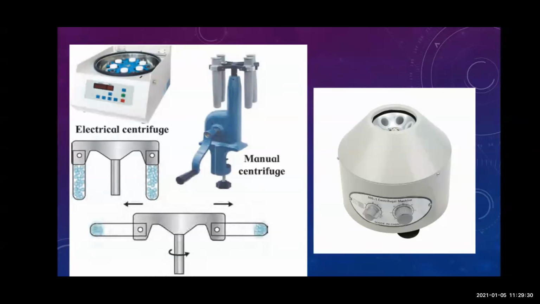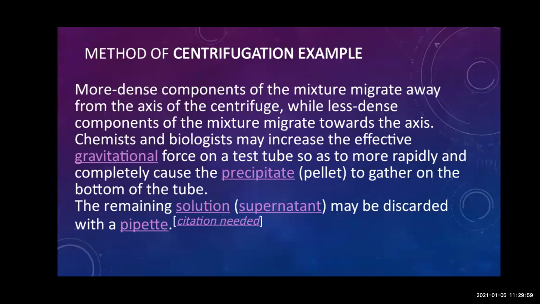I told you the manual use of the centrifugal force. Then there are some electrical machines in which the test tubes are directly put and adjusted with the help of a timer, and after some time you will get the same result. This is how centrifugation is done on the mixture. Okay, now I hope you have understood.